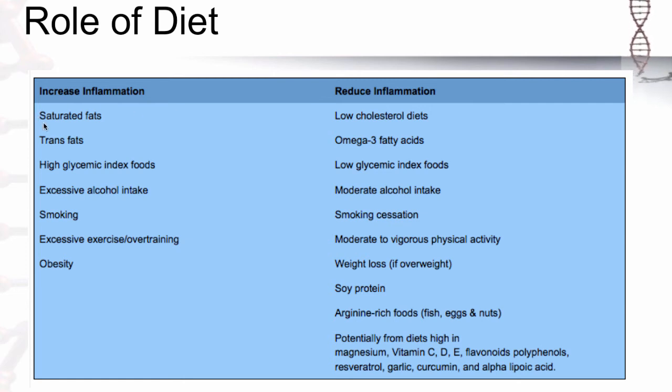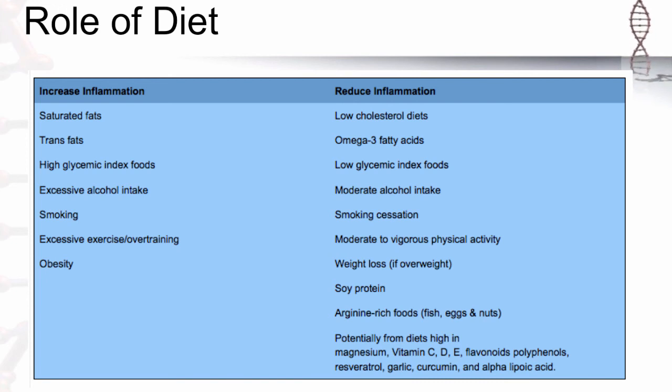Saturated fats are considered pro-inflammatory, and are found in processed foods and meats such as beef, when lean cuts are not selected. Trans fats are in processed foods and found in processed packaged foods. High glycemic index foods, such as refined carbohydrates and crackers, cookies, refined breads, and bagels, are also considered to be pro-inflammatory.